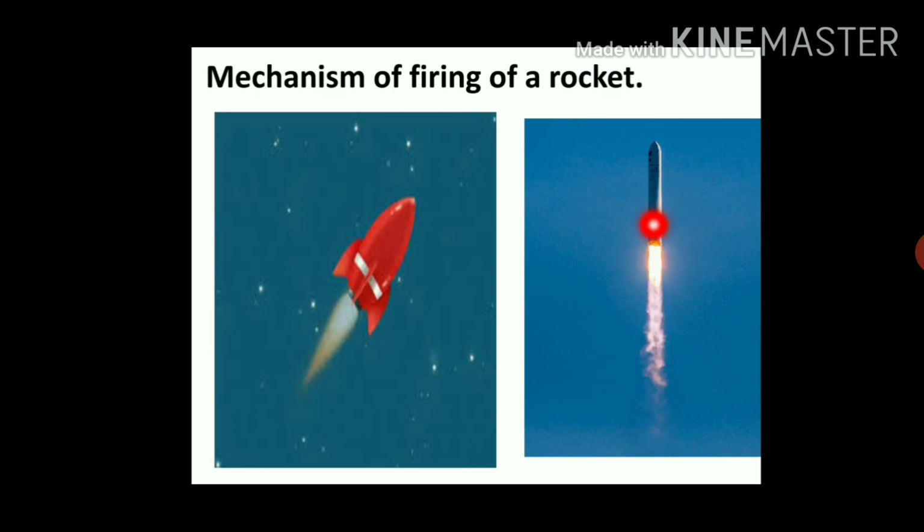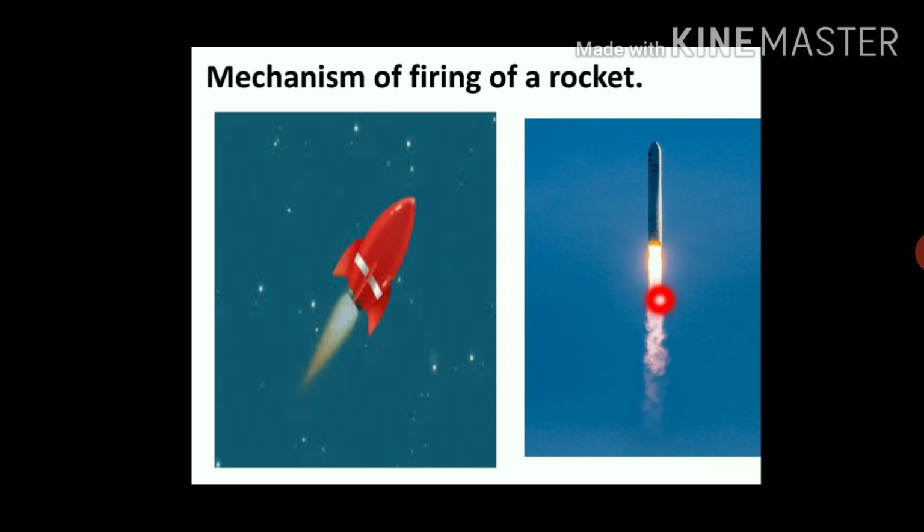The principle of firing of a rocket is based on Newton's third law of motion. When the fuel in the rocket is ignited, it burns as a result of a chemical reaction. The hot gas escapes with large force through a small opening behind the rocket in a downward direction.